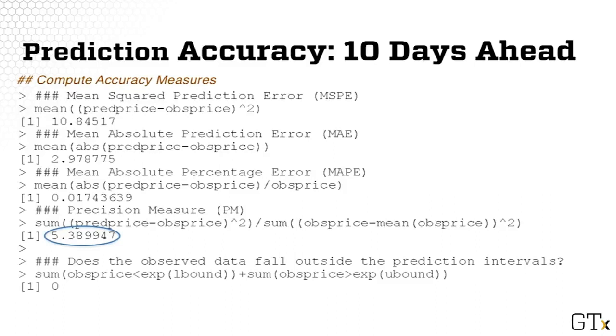However, the precision measure is quite large, indicating poor performance in predicting the 10 days. Last, we also note that all observed responses fall within the prediction intervals. However, as I pointed out before, the prediction bands are quite large, indicating significant uncertainty in the predictions.